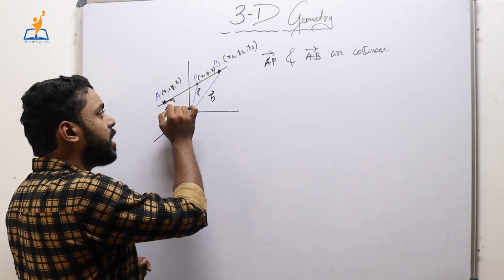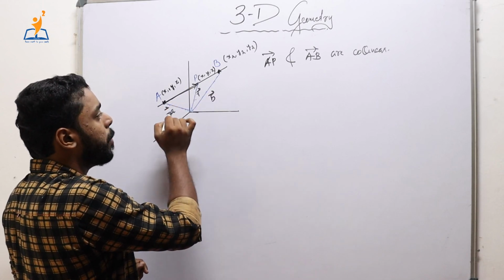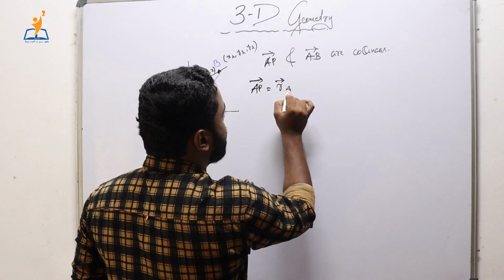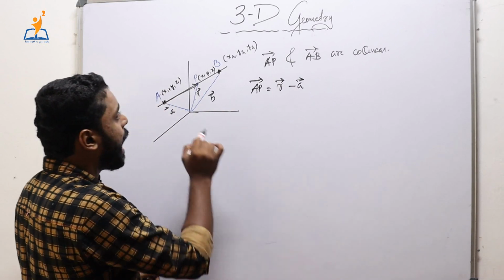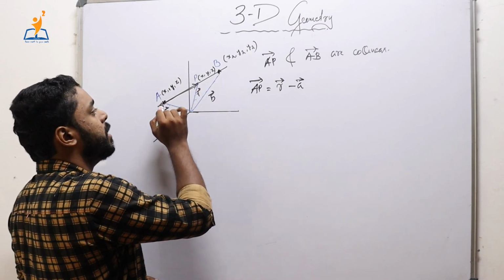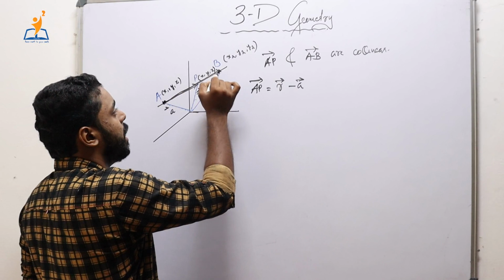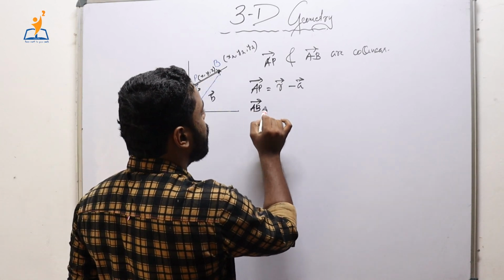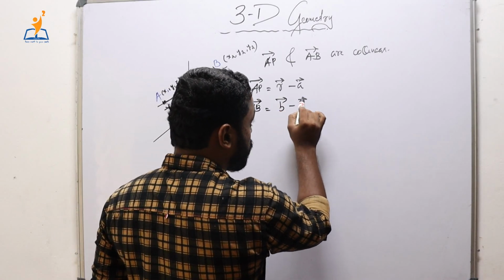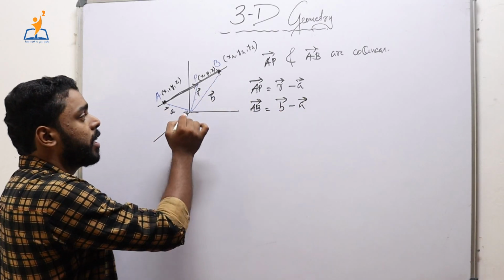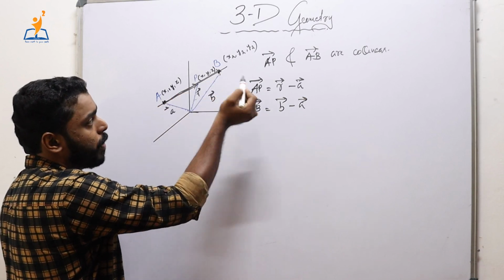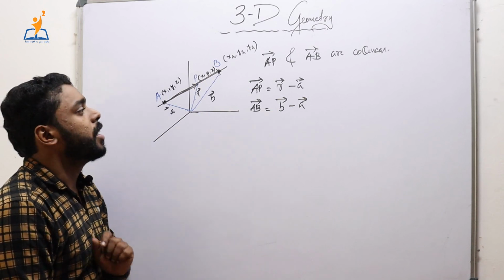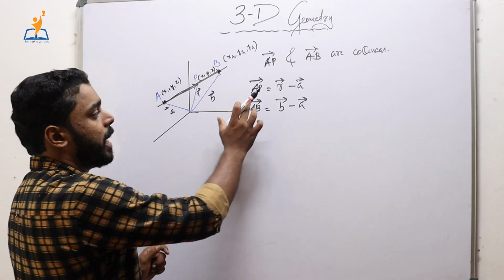Now the vector AP is nothing but R minus A by triangular law, just like the case before. AP is equal to vector R minus vector A, and vector AB is nothing but B minus A, using the triangular law of vector addition. We know that vector A plus this is equal to vector B, so that vector AB is equal to B minus A by triangular law of vector addition. So that's it. So we get AP and AB.